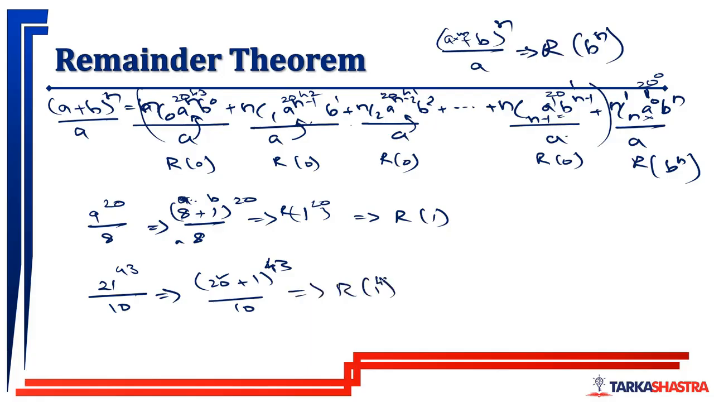Why? 1^43. Because this is a multiple of a. This is a and this is b. The remainder is still b^n, which will give me the remainder as 1. Correct. So this is your basic remainder theorem. Then we'll solve a few questions on the remainder theorem, followed by a few questions on Fermat's theorem and then Wilson's theorem.